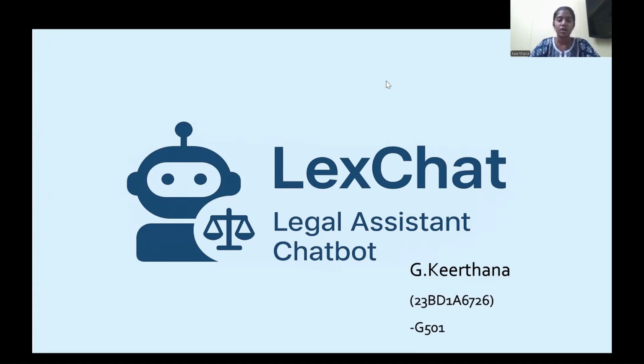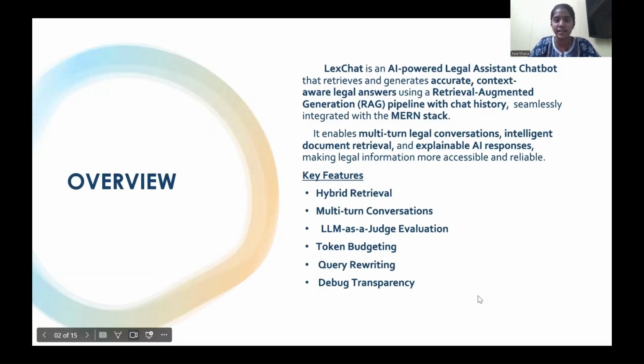Today I'm going to talk about our project lexChat. What is lexChat? lexChat is basically a legal assistant AI-powered chatbot which answers all the queries or questions related to the legal domain of the Indian judicial system. So instead of reading whole long books and getting confused with the laws, you can ask any questions related to the legal domain to our chatbot.